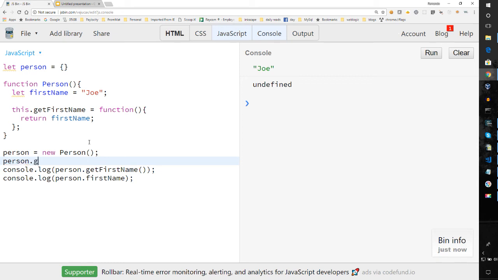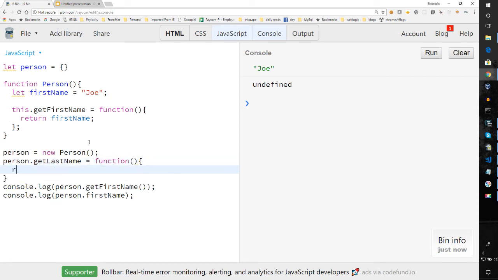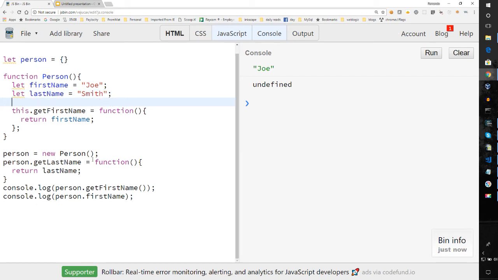So I can say get last name, assuming that I had a last name here. Will that work? Let's try it.